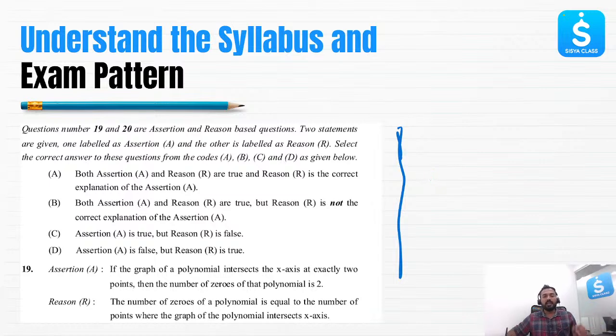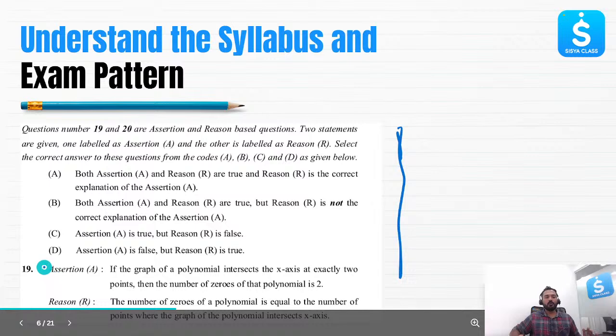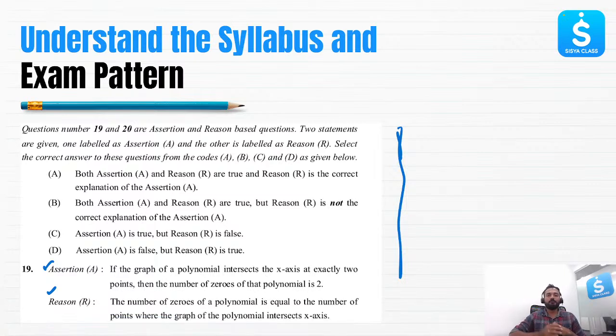Now here 19th and 20th question always will be assertion and reasoning type. This will carry 1 mark. Two statements will be given to you. One will be assertion statement, one will be reason statement. What you have to do is you have to analyze the two statements separately. First, analyze the assertion statement. Understand whether that statement is true or false. Like you are solving a true or false question, solve for assertion statement. Is the assertion statement true? If it is true, mark it true. Okay, fine. Reason statement, find out whether it is true or false. Whether it's true or false, you understand, note it down. Okay, fine. This is the first step.